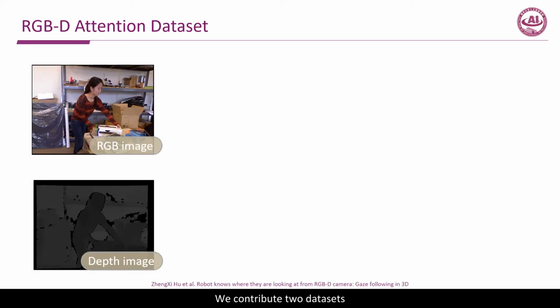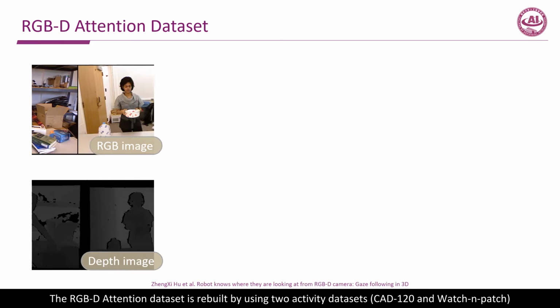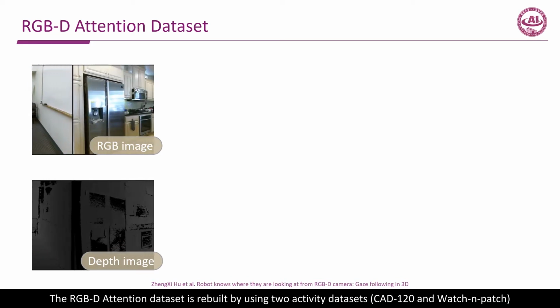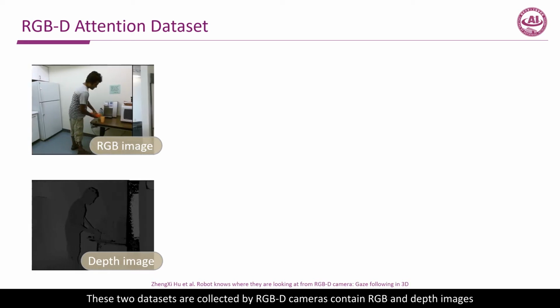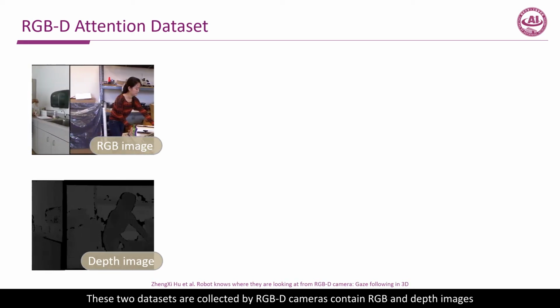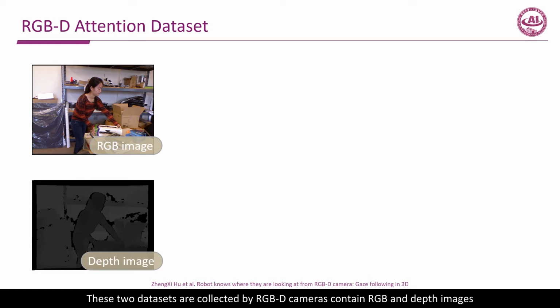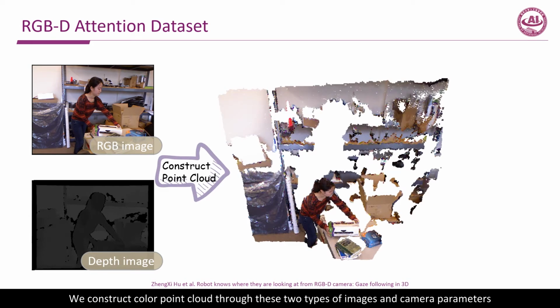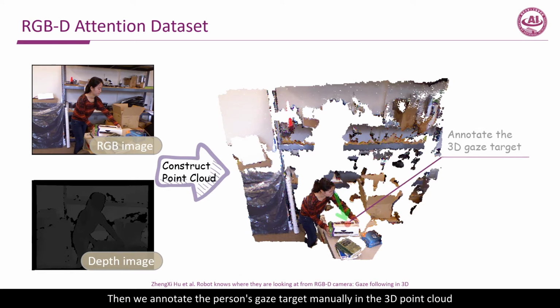We contribute two datasets. The RGB-D Attention dataset is rebuilt by using two activity datasets. These two datasets are collected by RGB-D cameras containing RGB and depth images. We construct color point clouds through these two types of images and camera parameters. Then we annotate the person's gaze target manually in the 3D point cloud.